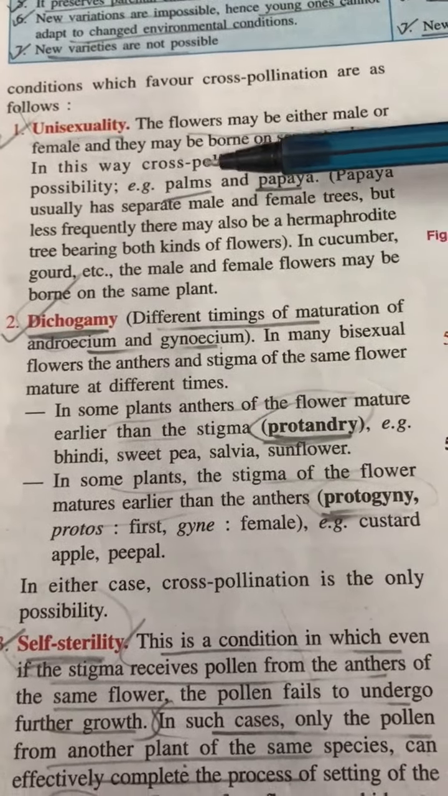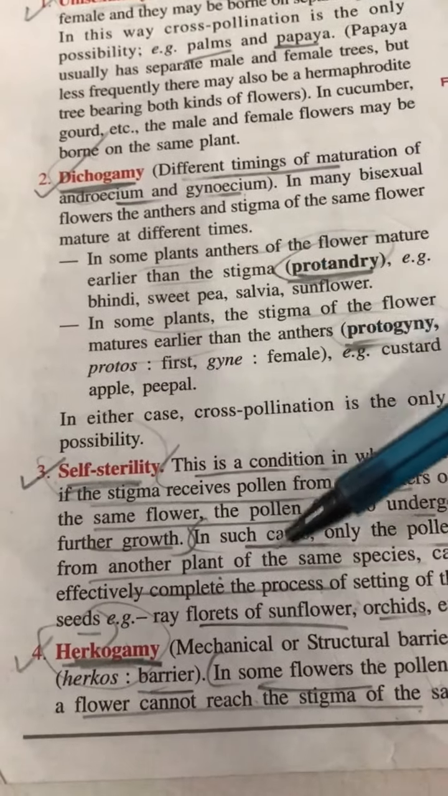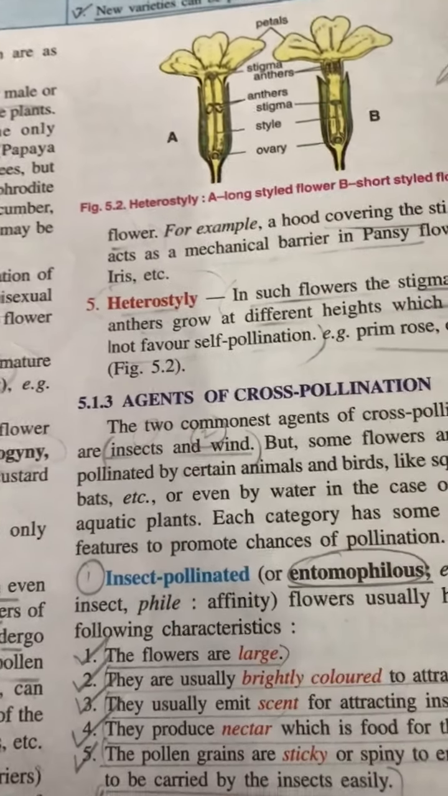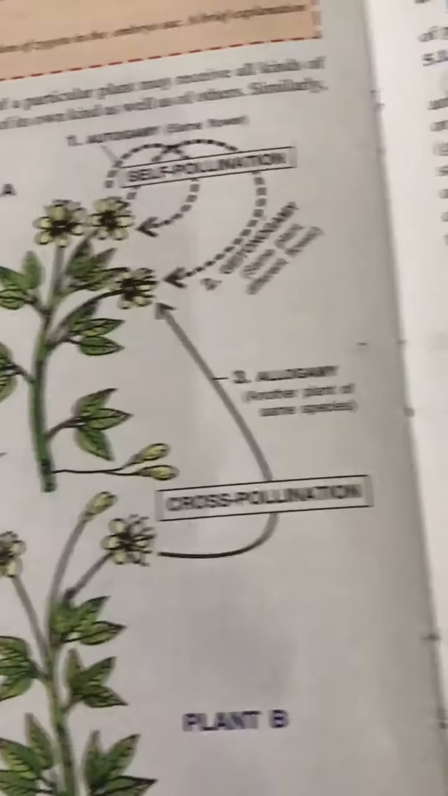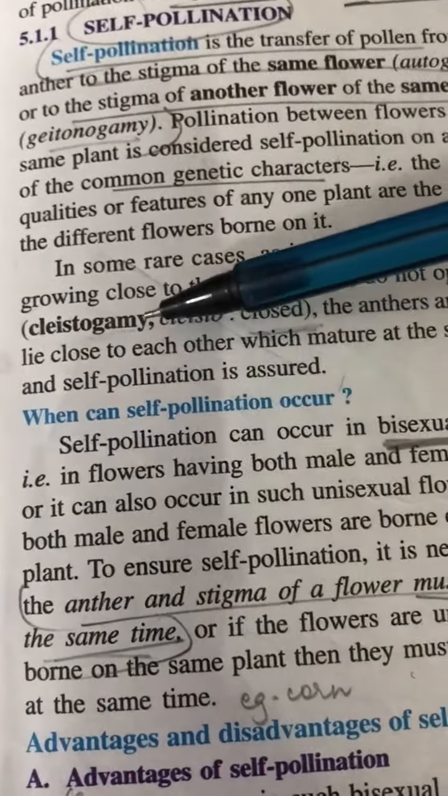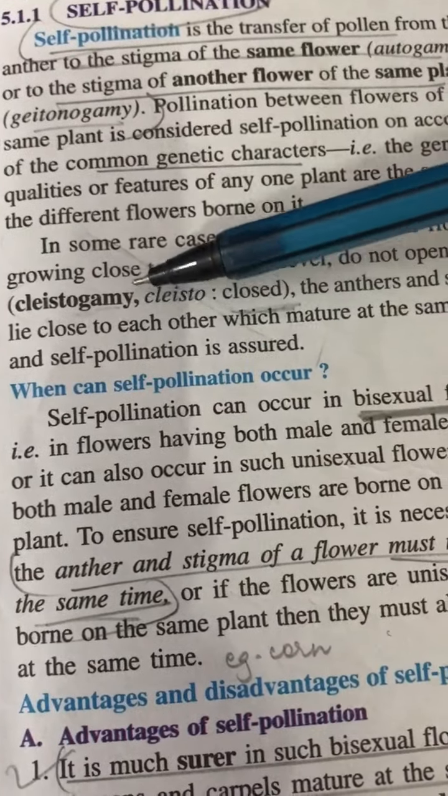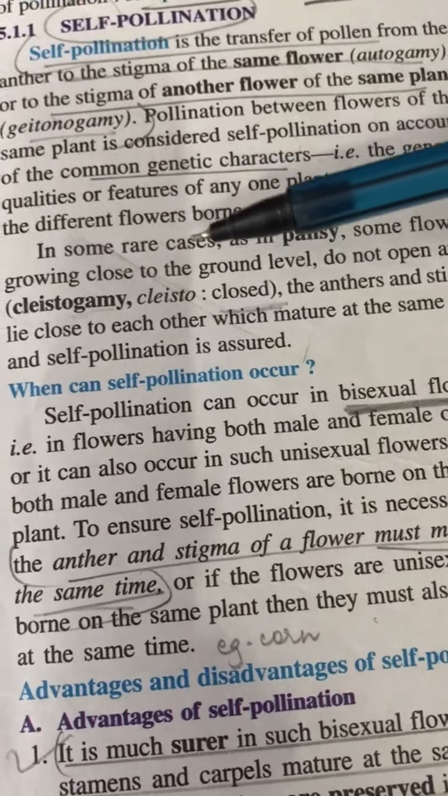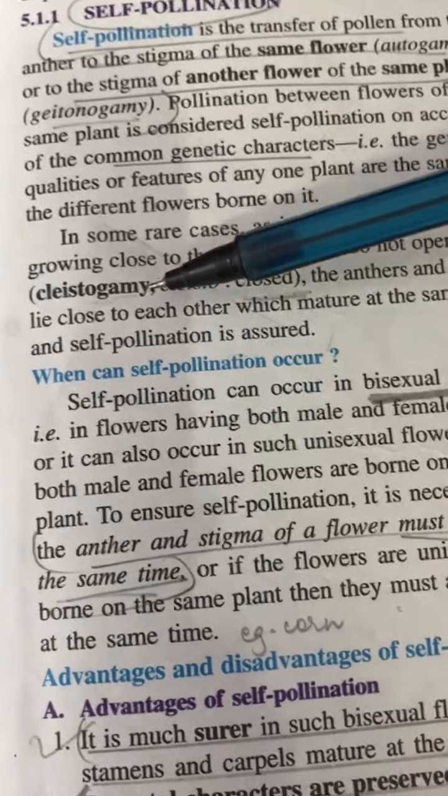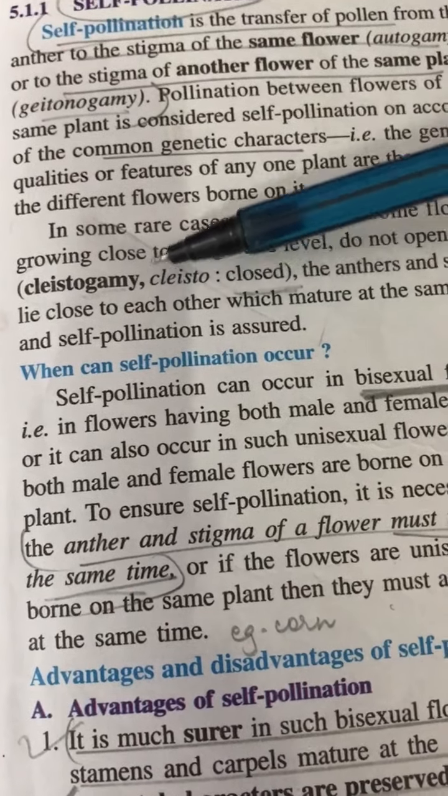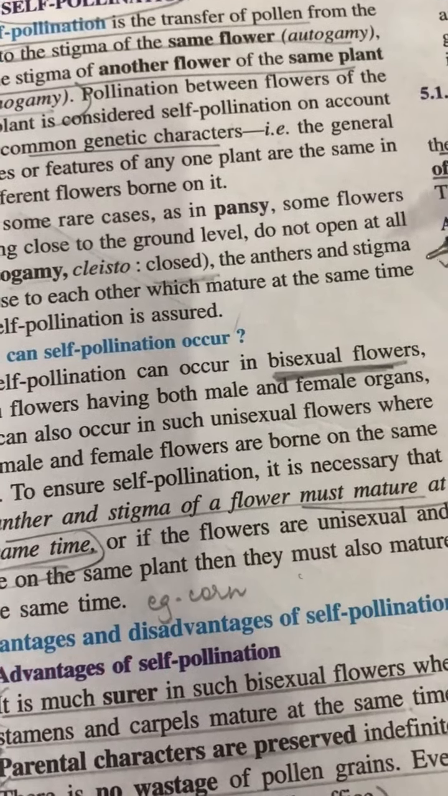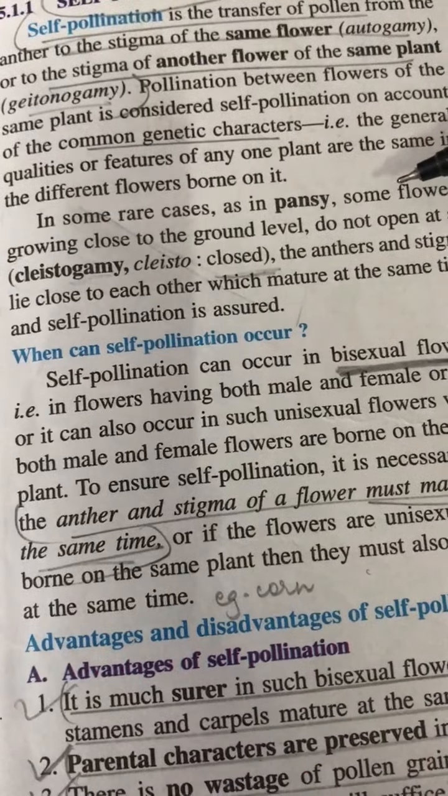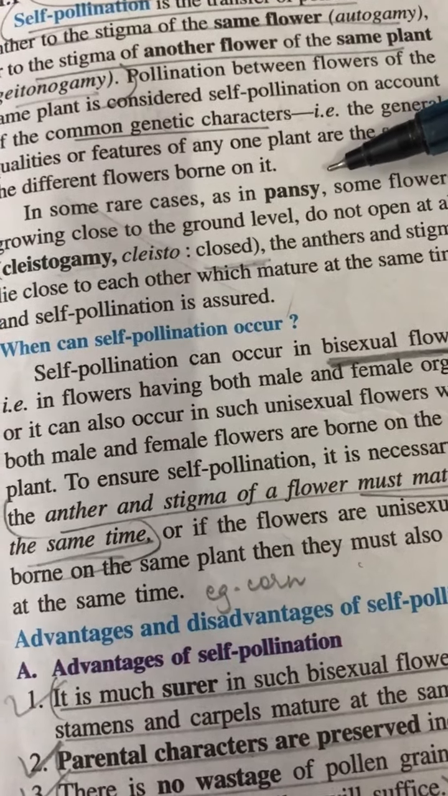So these are the contrivances which favor cross-pollination: unisexuality, dichogamy, self-sterility, hercogamy and heterostyly. And there is only one contrivance in your course which favors self-pollination, which was mentioned on the previous page, and that is cleistogamy. Cleisto means closed. If the flower will remain closed, even if the flower is bisexual, the only option left for the flower is self-pollination. So some underground flowers of Commelina, in oxalis, some rare species of pansies, in these cases